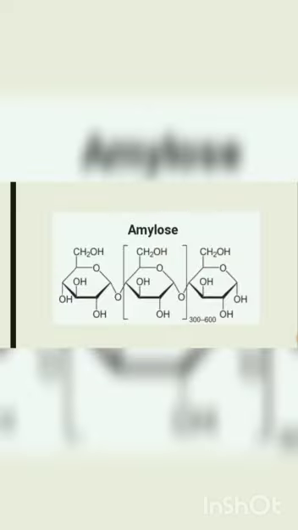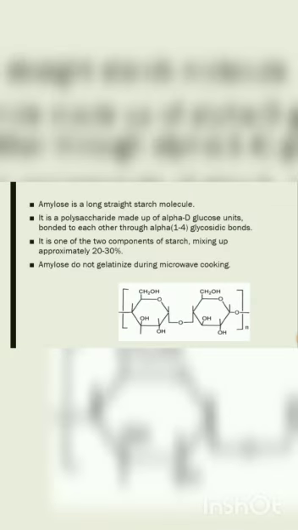Amylose is a polysaccharide made of alpha-D-glucose units bonded to each other through alpha-1,4 glycosidic bonds. It is one of the two components of starch, making up approximately 20 to 30%. Amylose does not gelatinize during microwave cooking. Rice with more amylose content tends to cook fluffy with separate grains.